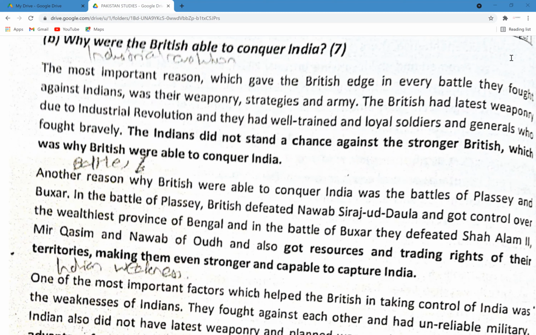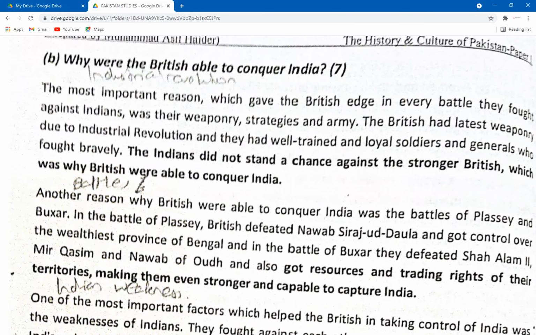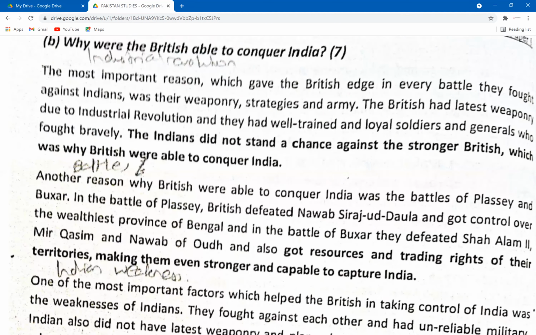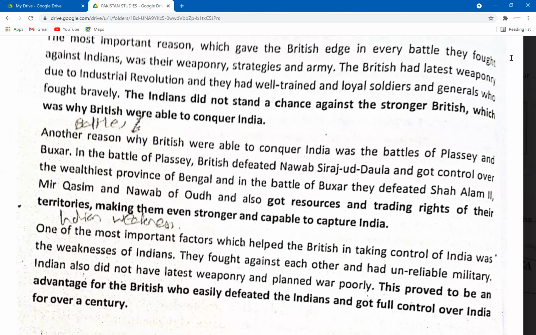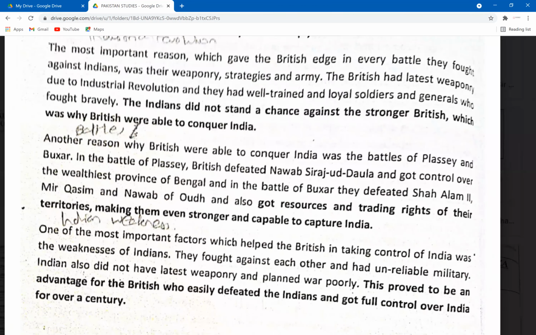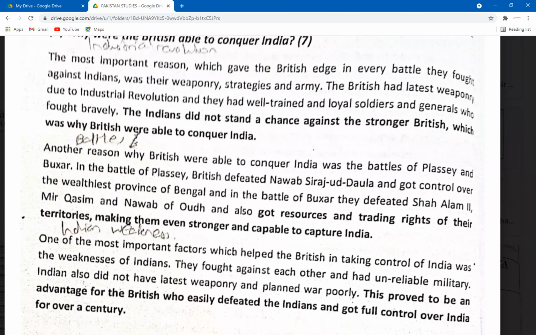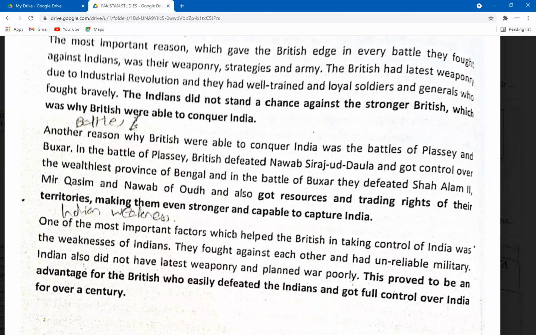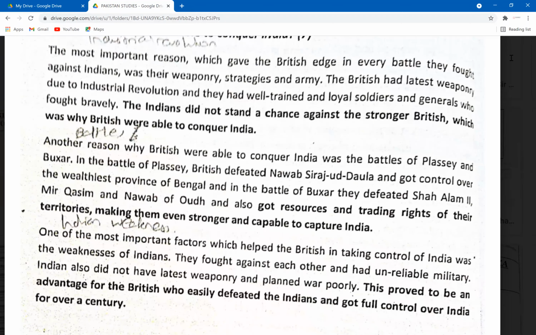Yeah. Why were the British able to conquer India? We've also discussed this question a couple of times in class. Why were they able to conquer India? So now you can either talk about the importance of the British or the weaknesses of the Indians. Number one, let's talk about the Industrial Revolution.